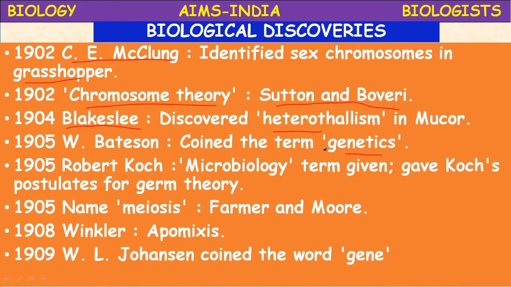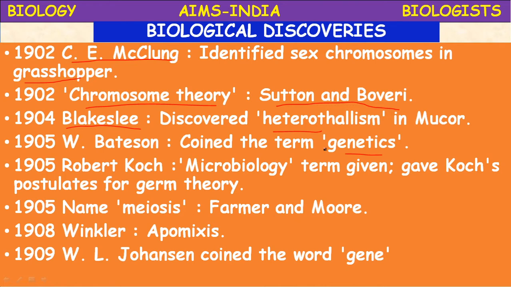In 1905, Robert Koch, the microbiologist, coined the term microbiology, and he gave the Koch postulates of germ theory. Robert Koch along with Louis Pasteur together proposed germ theory. Based on the postulates of germ theory, Louis Pasteur introduced pasteurization, and he is considered the father of microbiology. But Robert Koch is the person who introduced the term microbiology, and he also gave the postulates for germ theory.